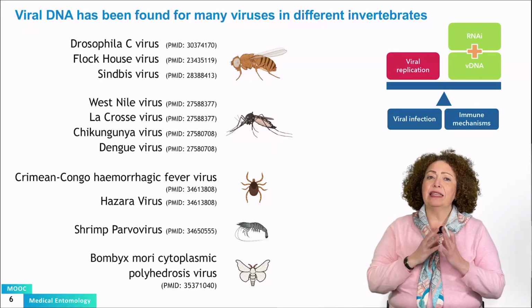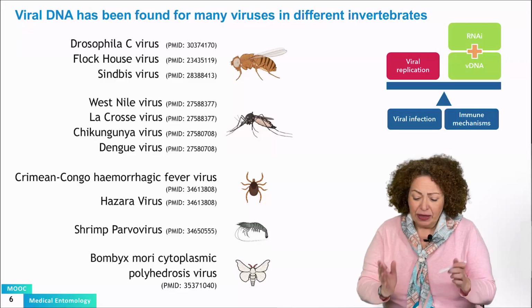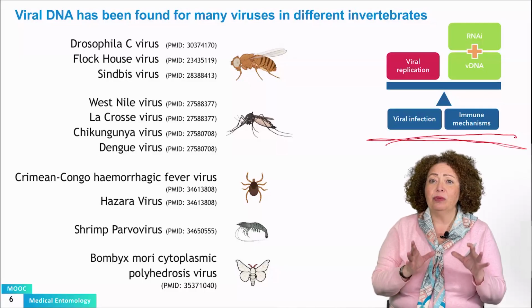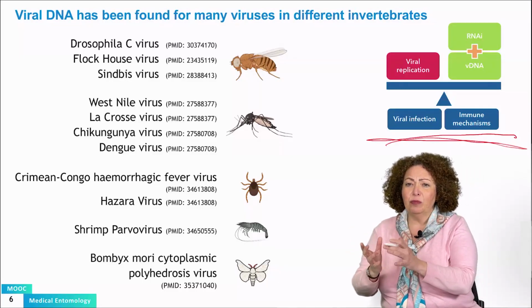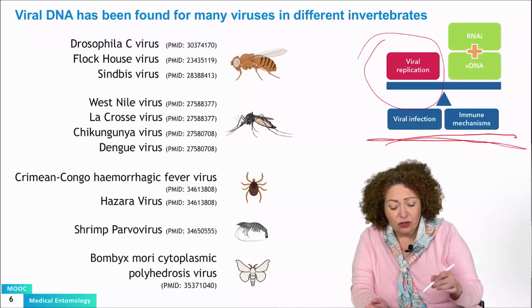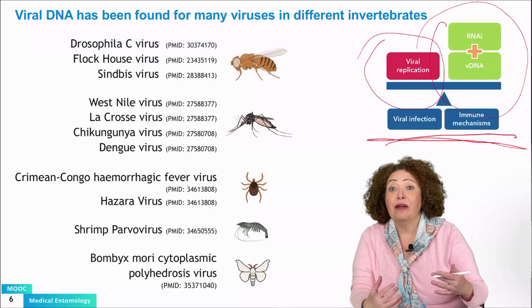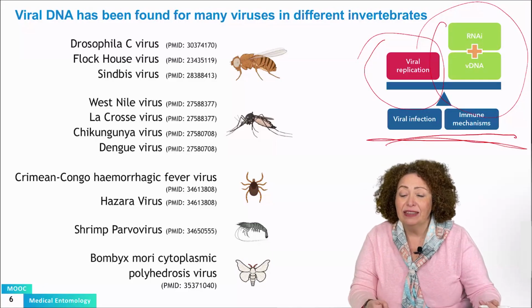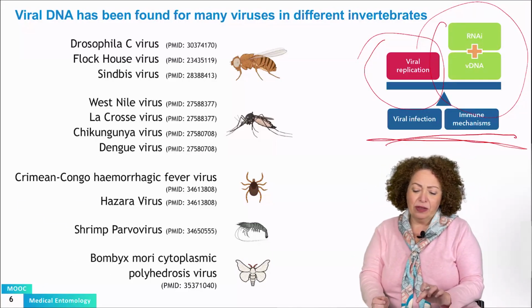So it seems that this is a theme in invertebrates, and in order to reach persistent infection, that is the equilibrium between viral infection and the immune mechanism, on one side of the seesaw you will have viral replication, and on the other you will have the immune response, the RNA interference, plus the viral DNA pathway.